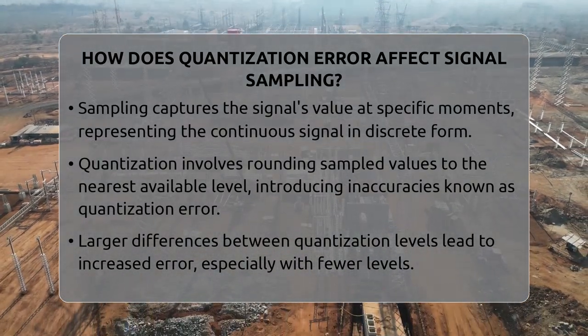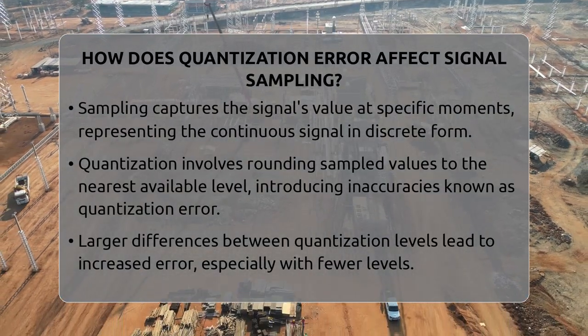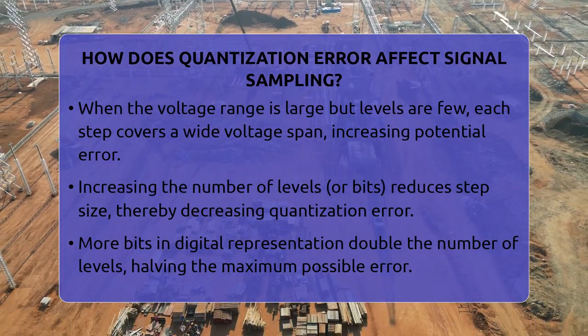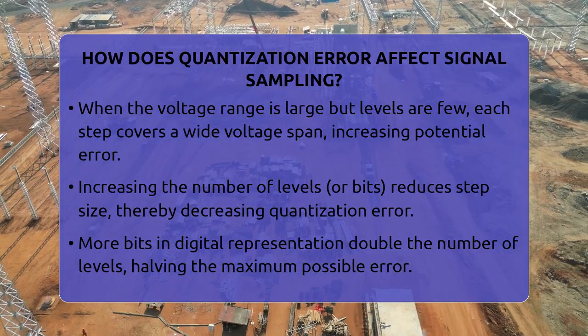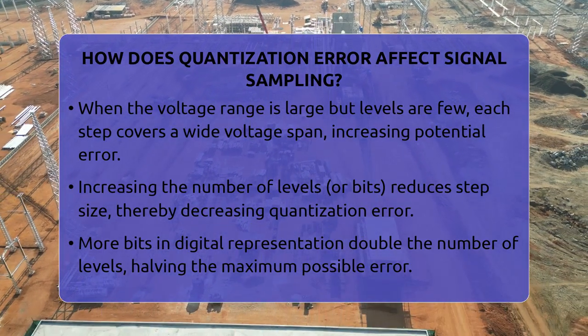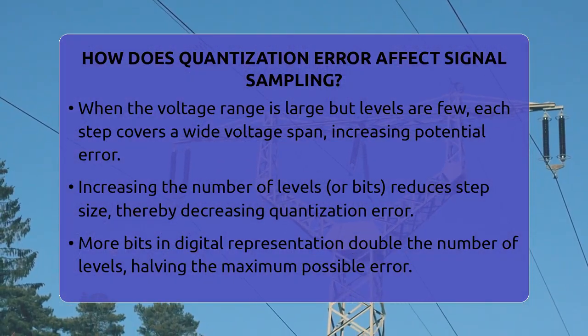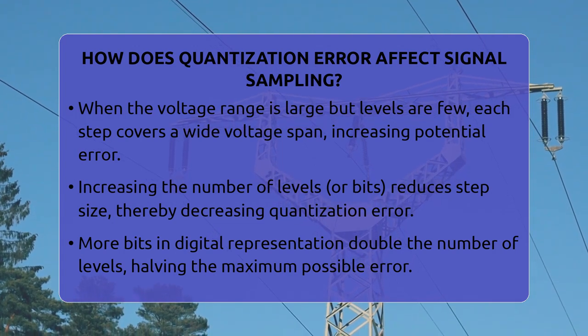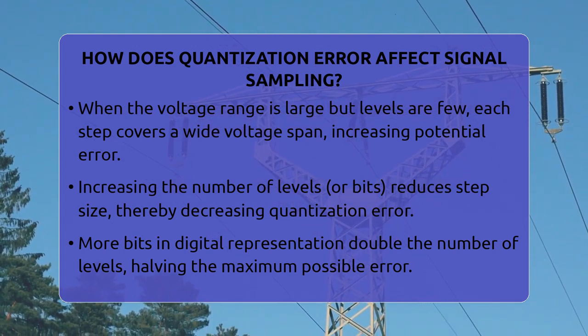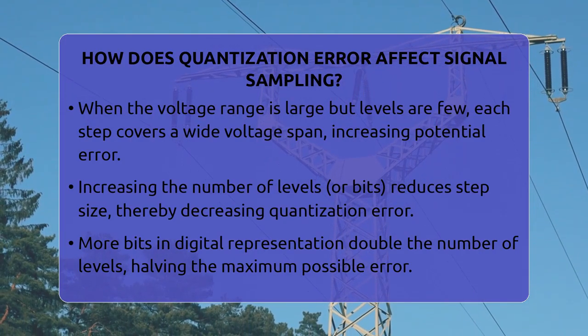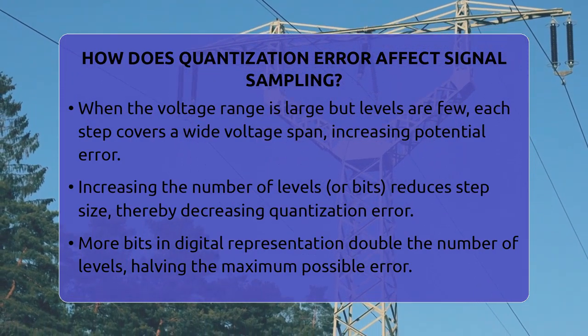If the voltage range of the signal is large but we only have a few levels, each step between levels is big, and so is the error. For example, if a signal swings from positive 7 volts to negative 7 volts and we only have 8 levels, each step covers 2 volts. The maximum error can be up to 1 volt, which is half of that step size.